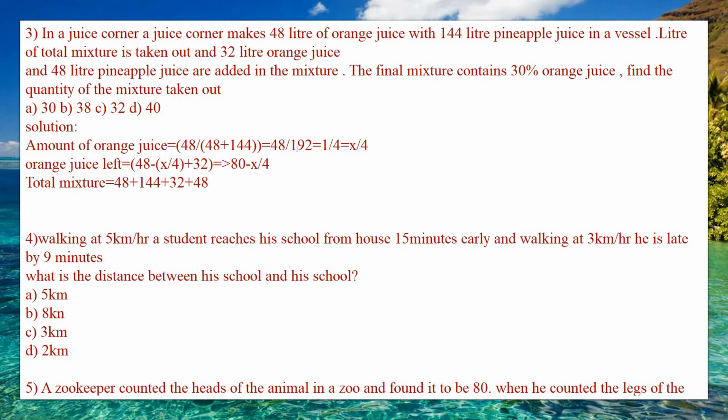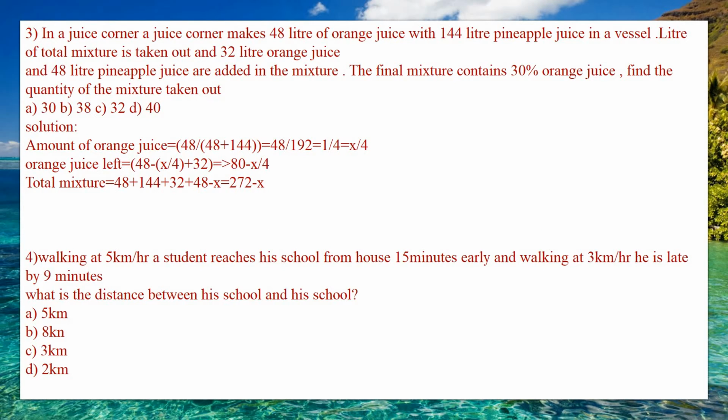From all this you need to consider the amount of x, so minus x. So x is considered as an amount, x minus x, which is equal to 272 minus x. So 272 minus x is the total mixture, and you need to find the final mixture that contains 30% of orange juice. You need to find the quantity of mixture taken out. So the first thing is the percentage of orange juice, which they have given as 30%.